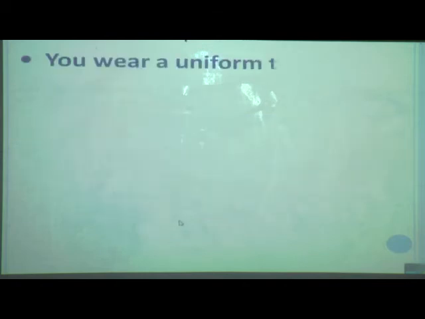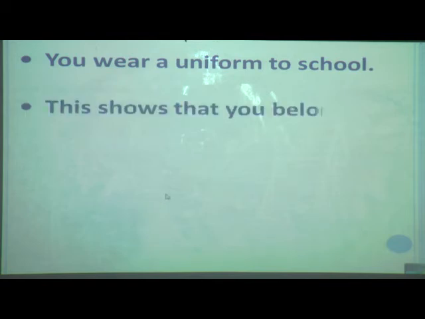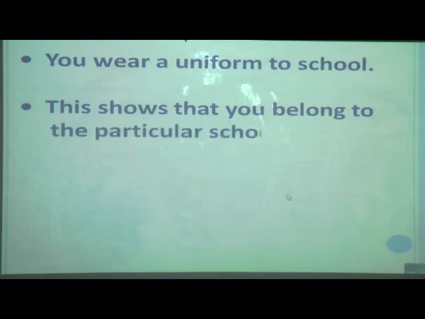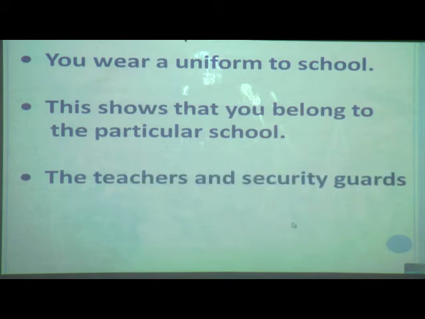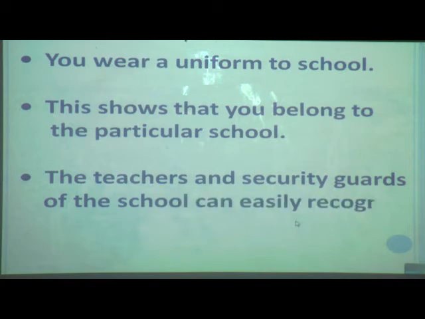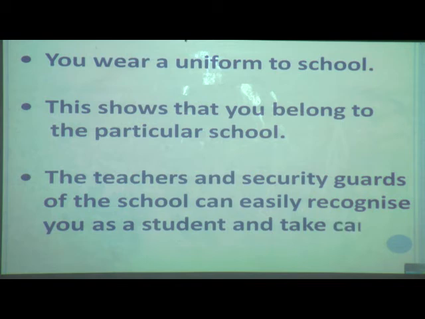Now you wear a uniform to school. Why? You know? Let us see. When you wear a uniform and come to school, this shows that you belong to a particular school, and the teachers and the security guards of that school can easily recognize you and they can take care of you.